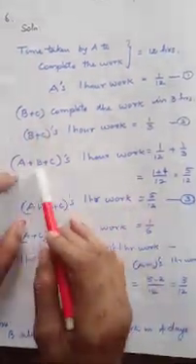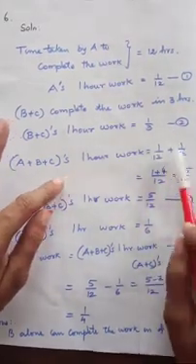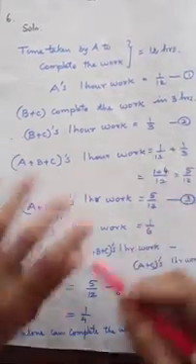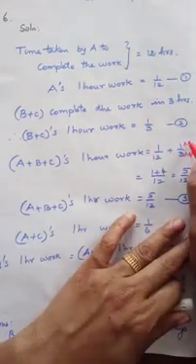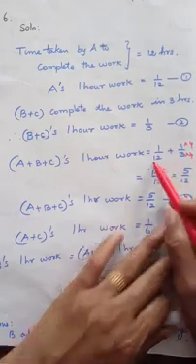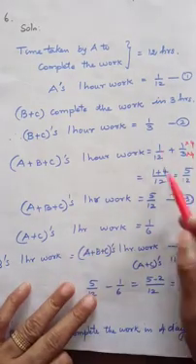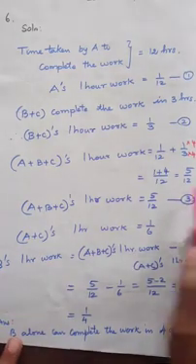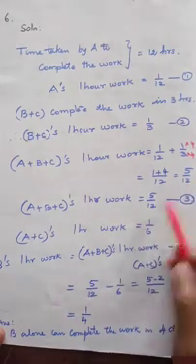You have to see the LCM for this, because here it is plus. Multiply this 3 by 4, 4 threes are 12, so both the denominators are 12. 1 plus 4 is equal to 5/12. Then A plus B plus C's 1 hour work is equal to 5/12.